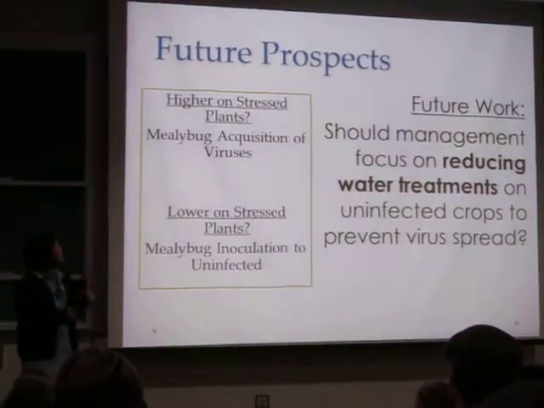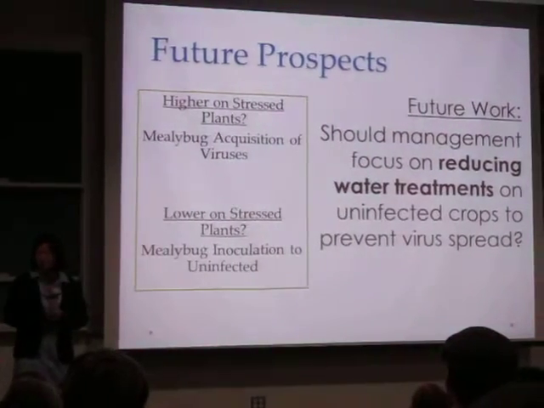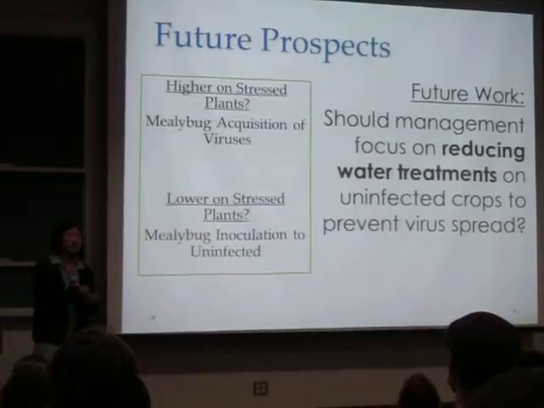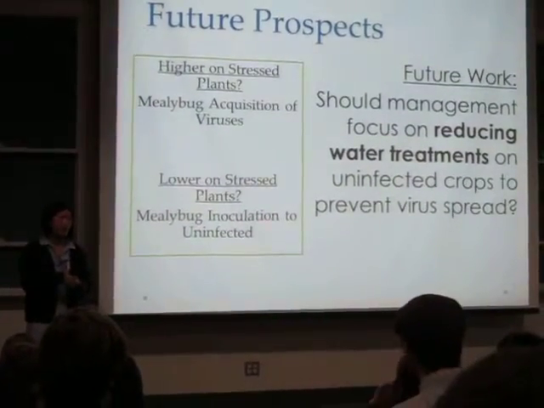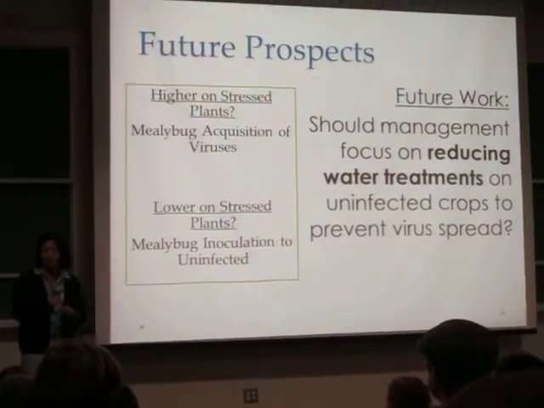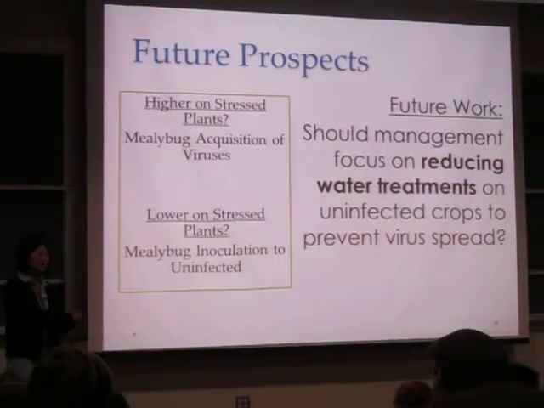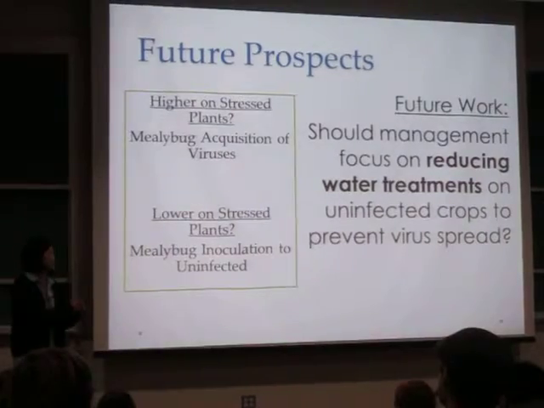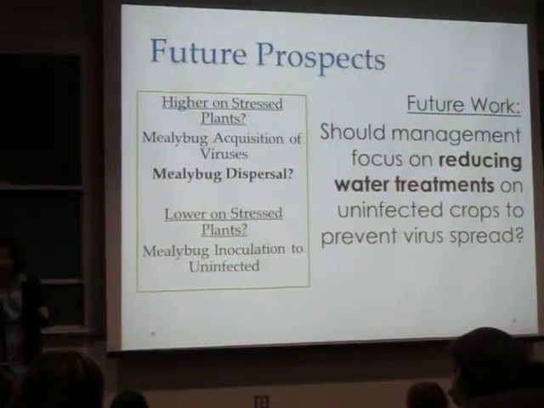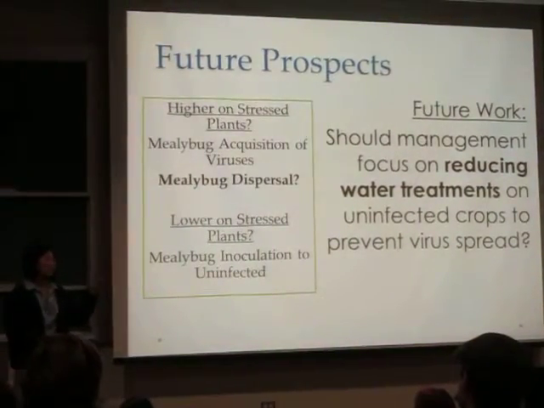So our past work gave us an idea that it was supported that it's possible that on stressed plants, mealybugs were more likely to pick up viruses, but on stressed plants as well, they were less likely to infect uninfected ones. So our work would be that they're also more likely to move away from stressed plants.